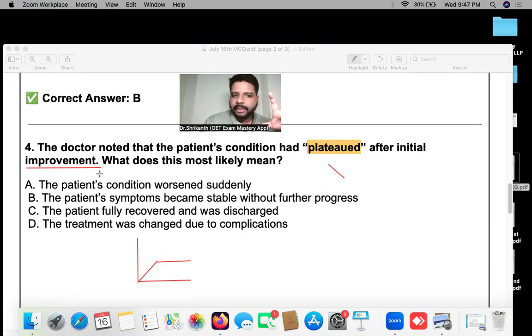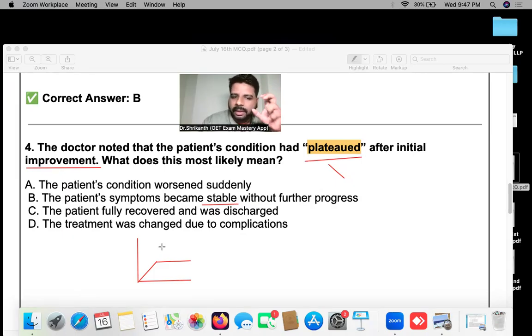So after improvement means there was an increase and now maximum improvement has been achieved. So now the patient's condition is stable. Now it is steady. So that is the meaning of plateau. So here you have to know it, that's why I told you a little bit about graphs.